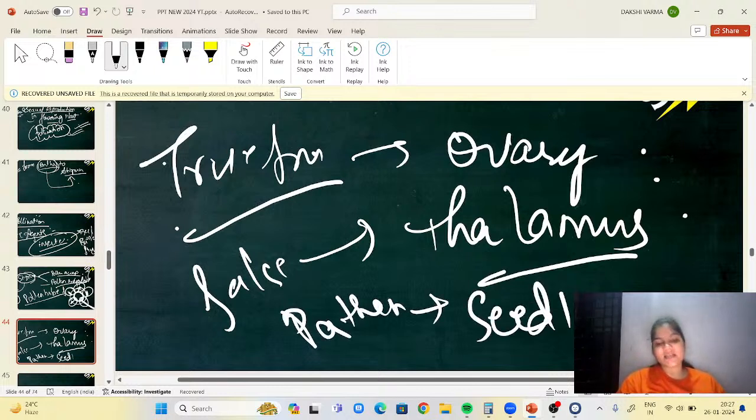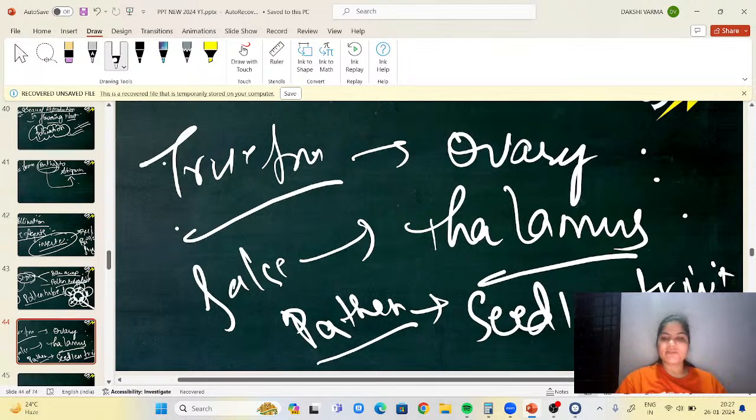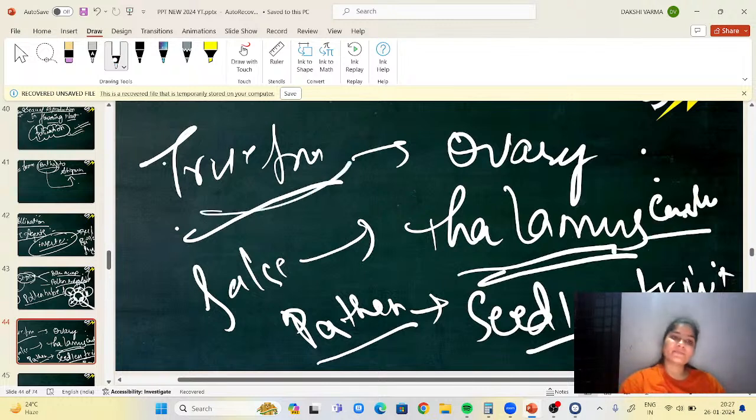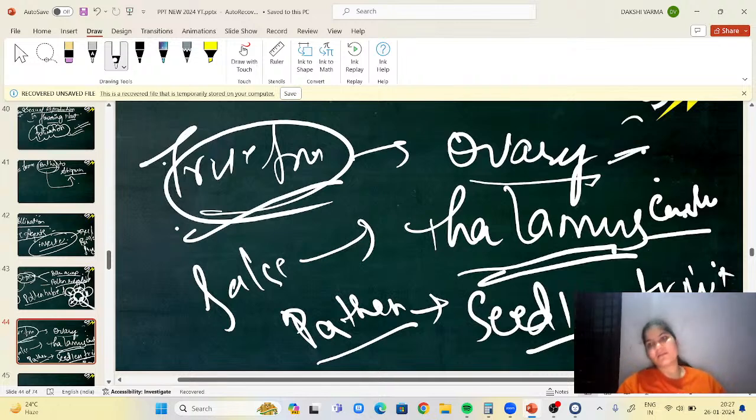Next, what do you mean by parthenocarpic fruit? Seedless fruit is called parthenocarpic fruit. An example of seedless fruit is banana. False fruit examples are cashew, apple and strawberries. True fruit examples are normal fruits like mangoes. So this is about the types of fruits.